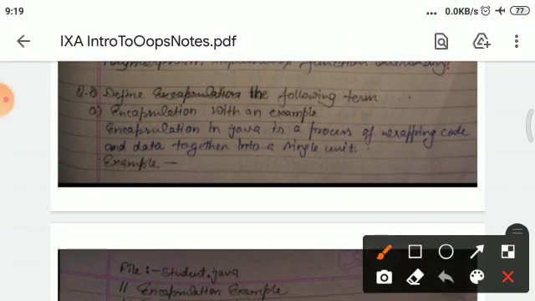Encapsulation with an example. Encapsulation in Java is a process of wrapping code and data together into a single unit.